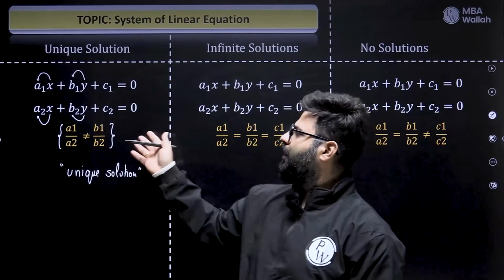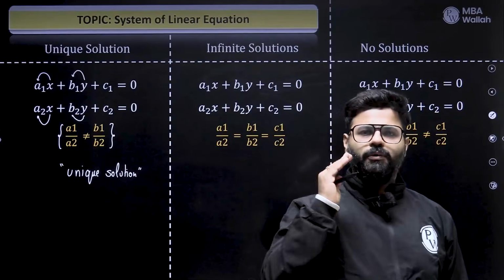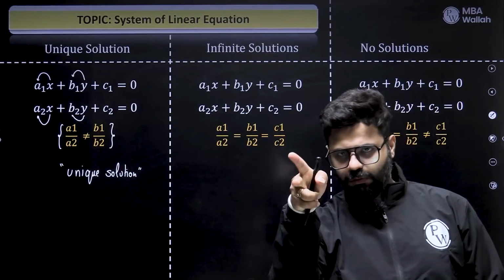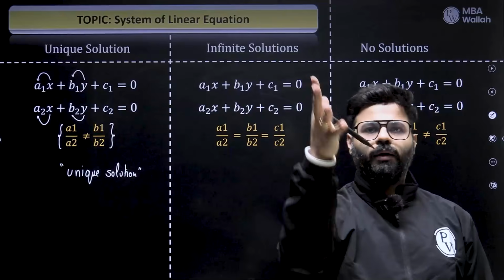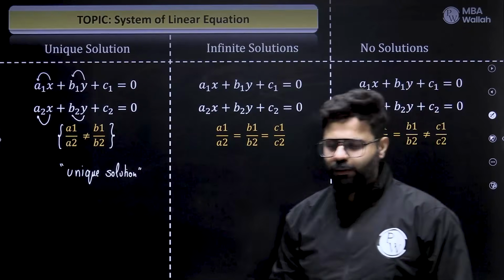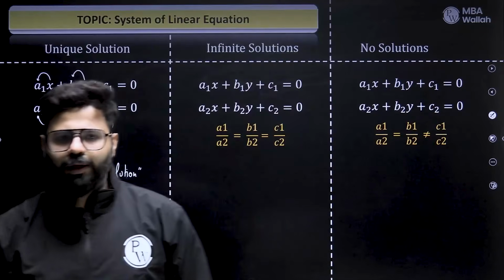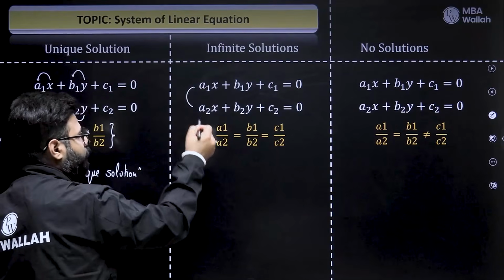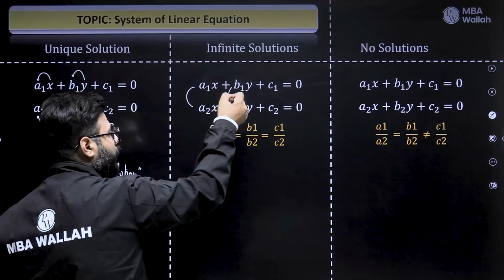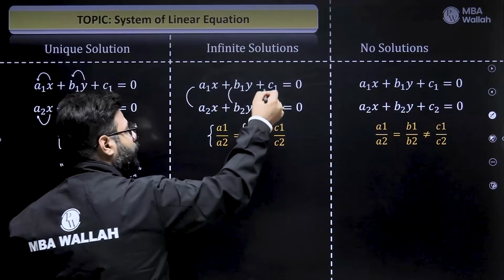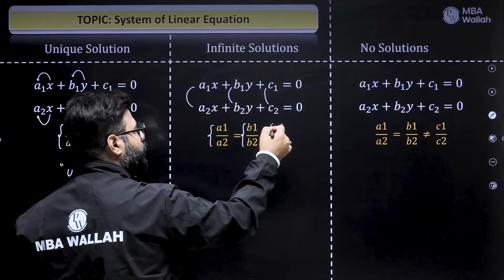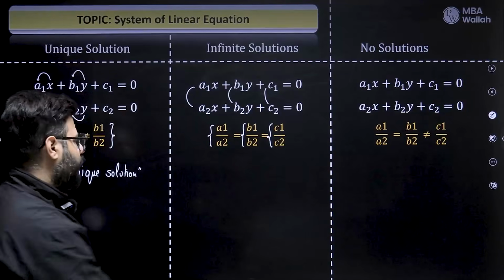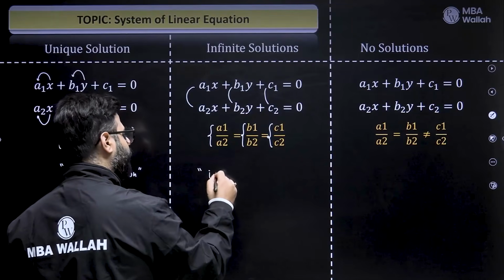So even if you don't cram this thing, I don't care. You just need to know this. The ratio of coefficients of x is not equal to the ratio of coefficients of y. There you are, unique solution. They'll never get cancelled out simultaneously. Similarly here, if the ratio of coefficients of x is equal to the ratio of coefficients of y is equal to the ratio of constants, everything equal, you have the same equation, and if you have the same equation, you have infinite solution.